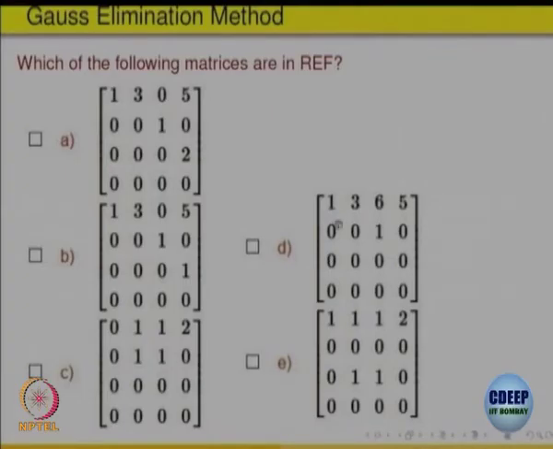It is, because there are only two non-zero rows, the bottom rows are 0. The first one is coming at the column 1, and the second row it is coming at the third place, that is the right side of the first one. Okay. The last one, that is not, because there is no non-zero entry here, that should have been at the bottom, right, but that is up. You can bring it to, we are not saying, we are saying as such this is not in row, it can be brought. Okay.